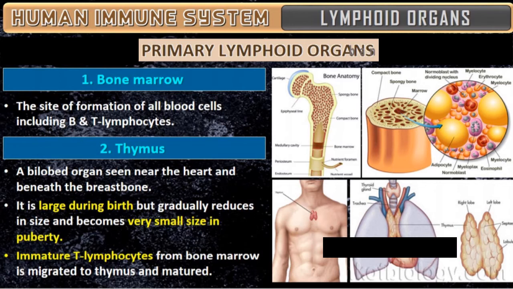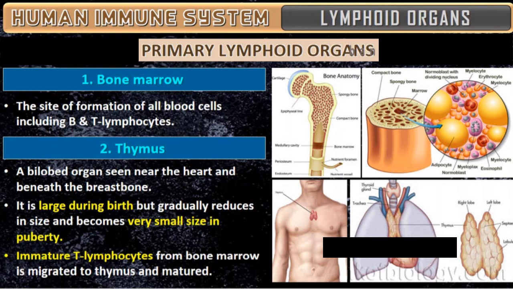I have told you what these lymphocytes are. Lymphocytes are the ones which recognize the antigen and produce the antibodies to fight against these antigens. That is the main work of the B and T lymphocytes.